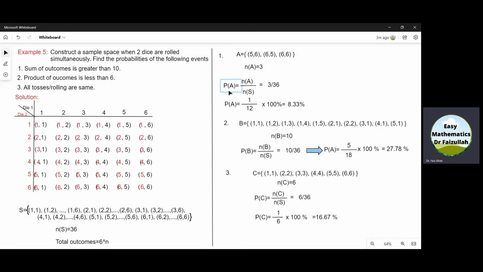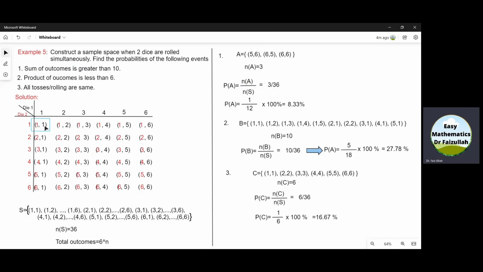Using this formula, probability of A is equal to N of A divided by N of S. Substituting the values and simplifying, we get that probability of A is 8.33%. To find the probability of the second event, which says the product of outcomes is less than 6, we represent this event by B, and in B, we write those outcomes from here whose product is less than 6.